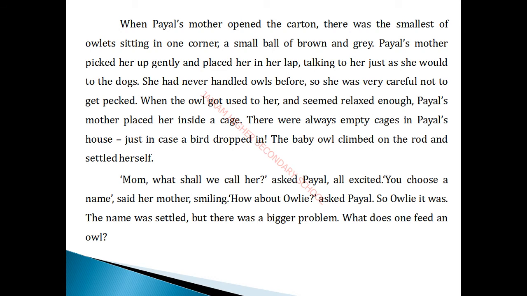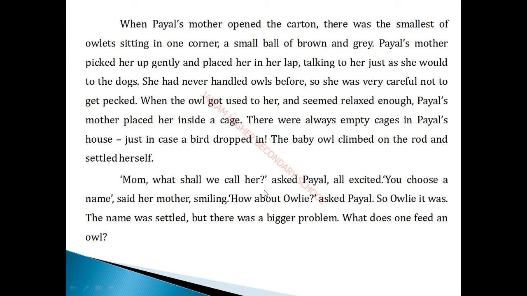There was always an empty cage in Payal's house, just in case a bird dropped in. The baby owl climbed on the rod and settled herself. Now what happened? The owlie is settling in a small cage and is taken care of very carefully by Payal's mother and Payal. They are searching for a name also, and they are taking care of the owl in a great manner.